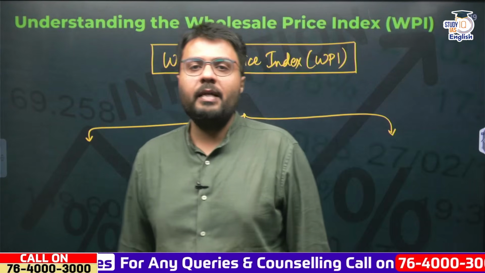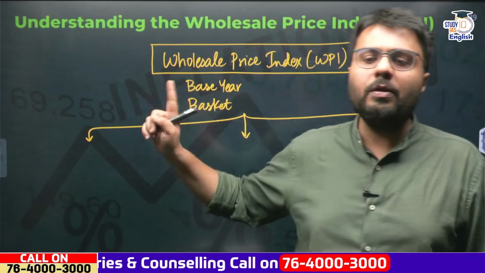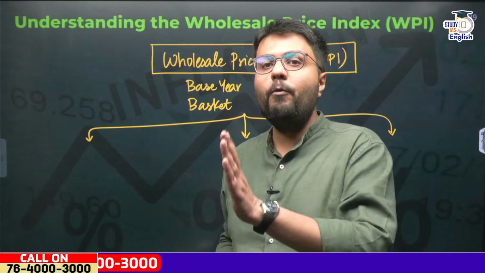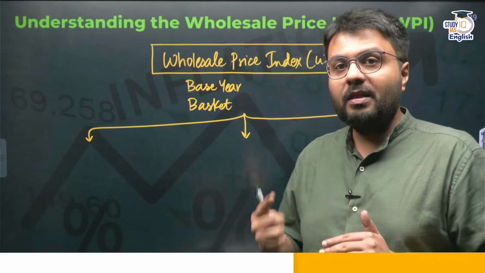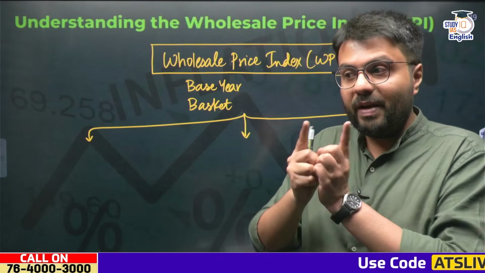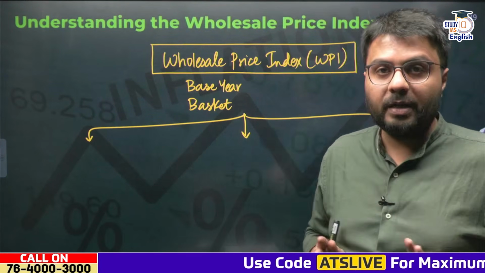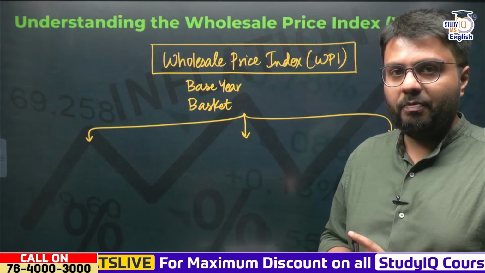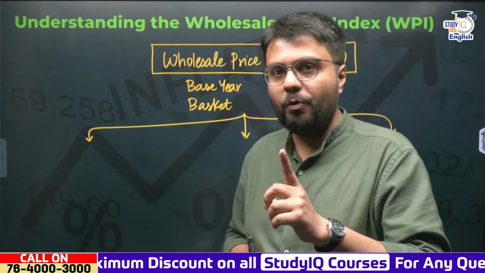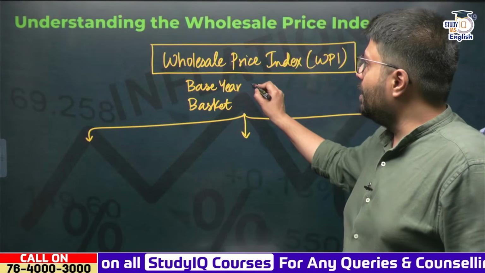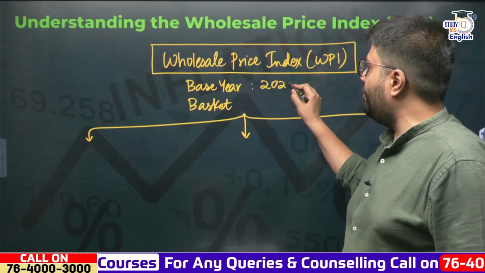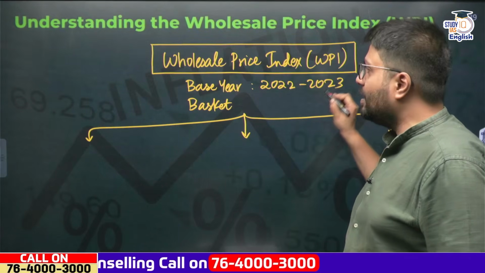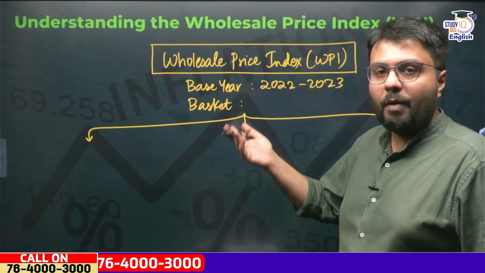Now let us try to understand why prices at the wholesale level are actually rising. For us to understand that, we need to know how WPI is calculated and what are the factors that go behind it in telling us whether inflation has increased or reduced at the wholesale level. Now you need to understand, recently, like every other major index of the government, even the wholesale price index WPI was subjected to revision. Here the base year was updated from 2015-16 to 2022-23, and the number of goods covered in the wholesale price index also got an upward revision.